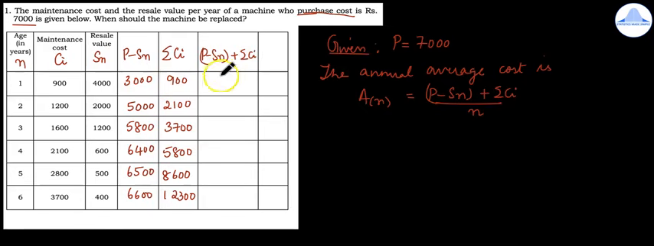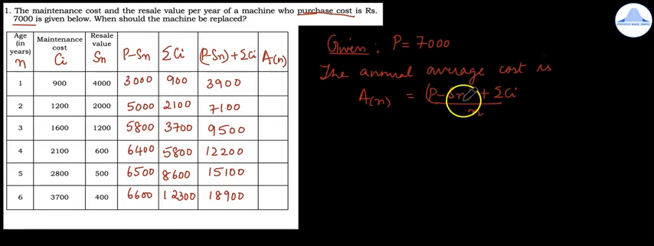Now next, to find out the numerator, it is P minus SN plus summation CI. So to add these two columns, so 3,900, then 5,000 plus 2,100 is 7,100. Next you'll get 9,500, then 12,200, 15,100 and 18,900. Now the last column is AN, which is P minus SN plus summation CI by N.